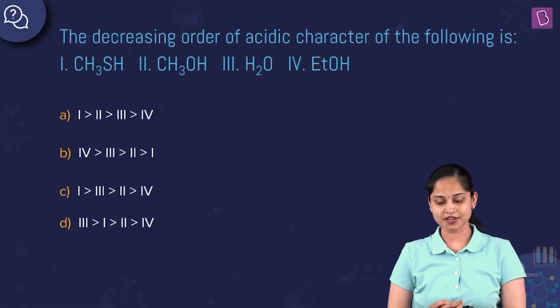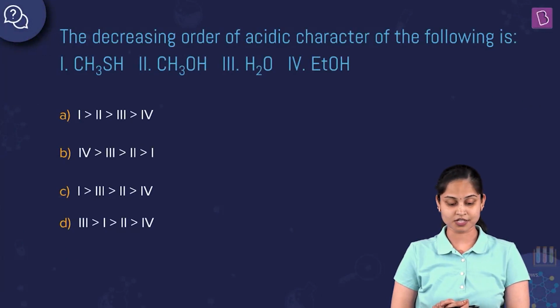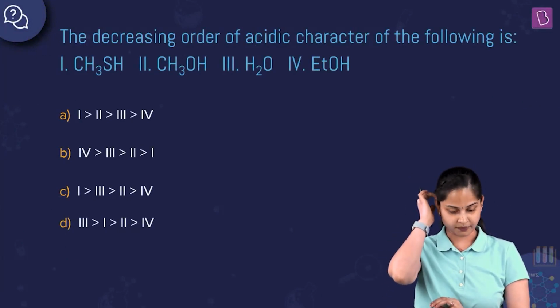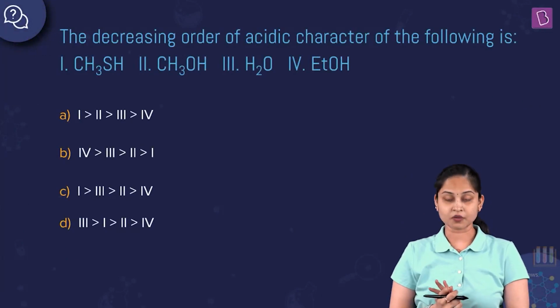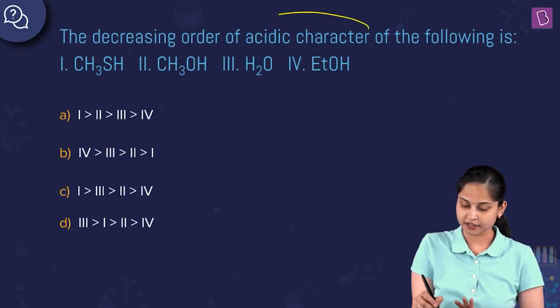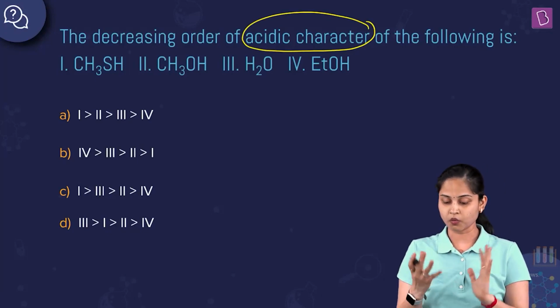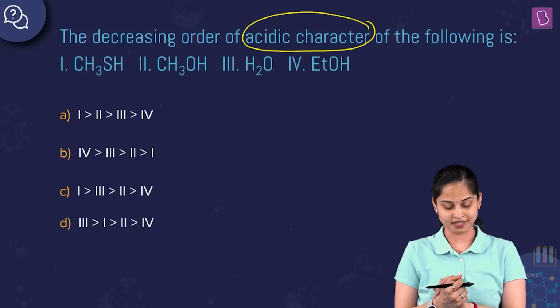The decreasing order of acidic character of the following is CH3SH, CH3OH, H2O, and EtOH. So basically, we need to find out the decreasing order of acidic character of the following compounds given to us: thiol, alcohol, water, ethyl alcohol.